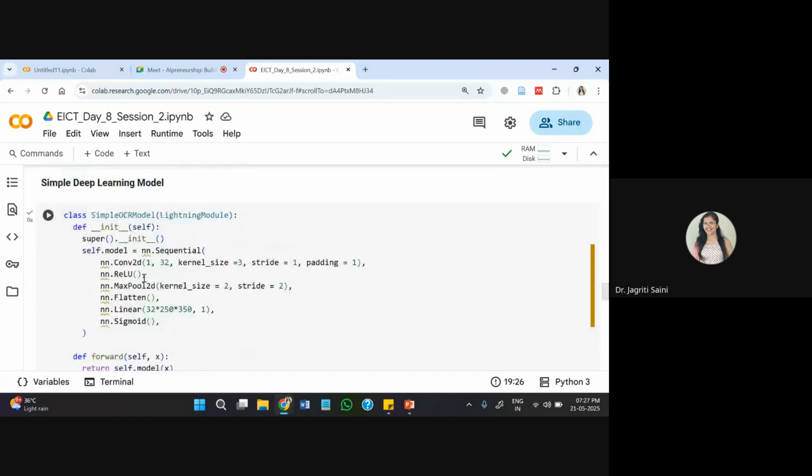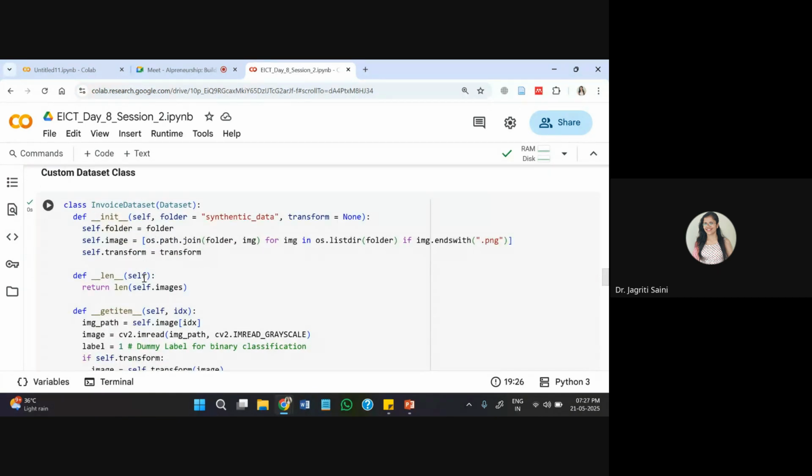I have to check the invoice dataset function, mainly this one. So inside this synthetic data folder, this folder is defined as images, right? This one has to be images with an S, because I'm using it with that name only further.